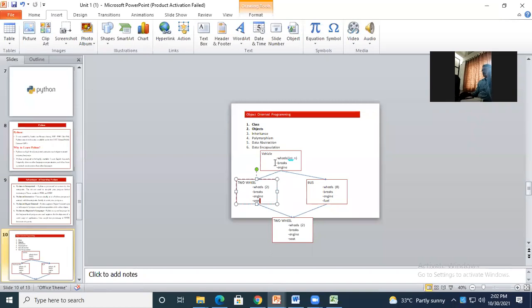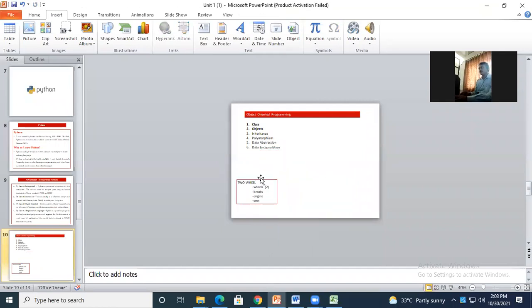Okay, are you getting the concept of inheritance? Hello. Yes, sir. Okay. Now polymorphism. Can you give me the meaning of polymorphism? Polymorphism म्हणजे काय? Yes, can anybody tell me what is polymorphism?